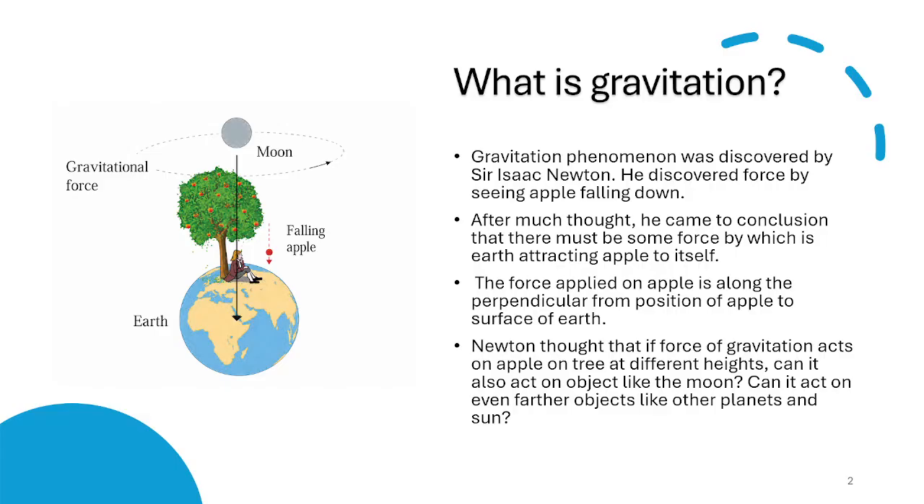Now, Newton thought that if the force of gravitation is acting on an apple on a tree, and that too from different heights, can it also act on objects like the moon? Can it also act on even further objects like planets or maybe the sun? Let's find out the answer to all these questions.